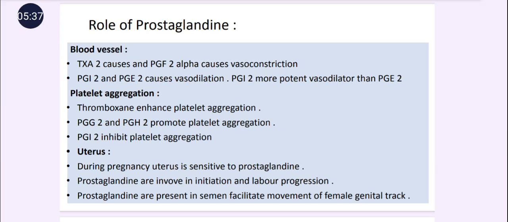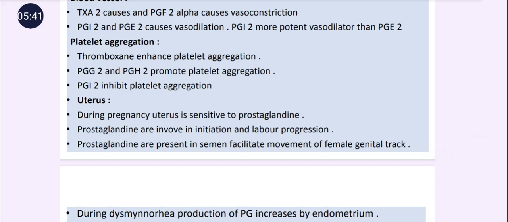And next is the uterus. Remember that all prostaglandins are prominently responsible for uterine contraction, because prostaglandins are produced during parturition. They facilitate childbirth.